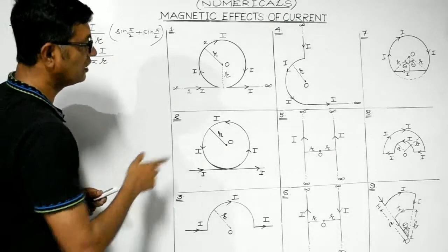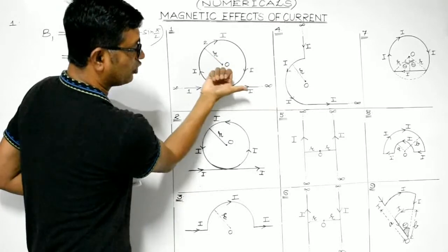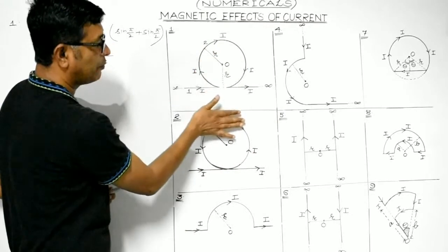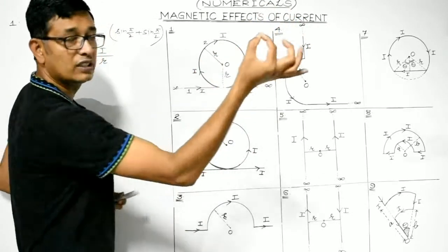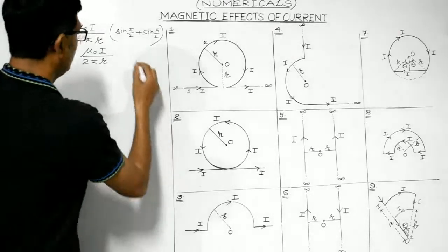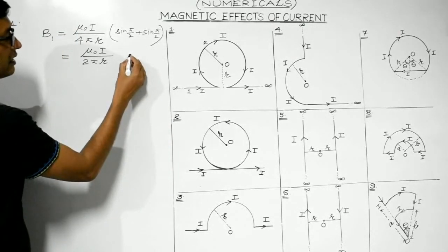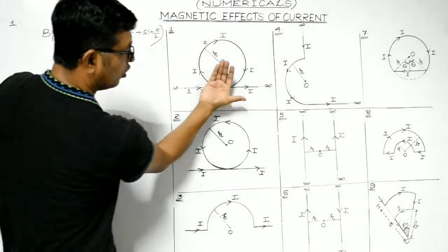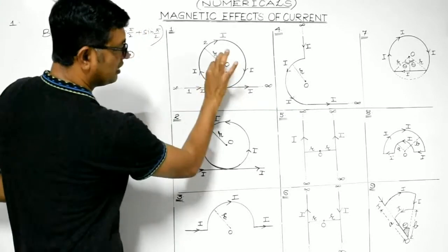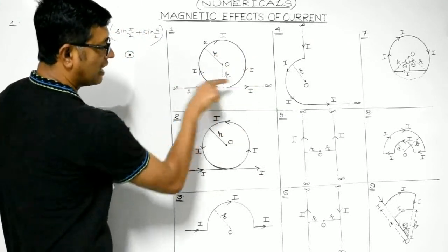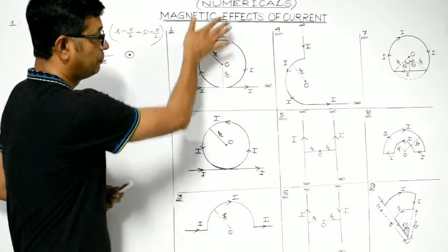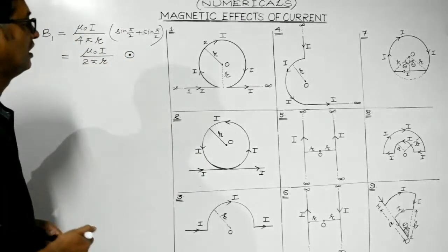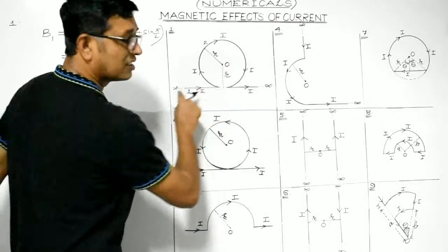And what about the direction, students? At this point, the magnetic field lines due to the straight current carrying conductor will appear to be coming out. So if we draw a tangent at point O in the outward direction, that will give you the direction of the magnetic field. So it is directed perpendicular to the plane and directed outwards. And this is the symbol for indicating its direction, right? So look, hold this current carrying conductor, and the rest of the fingers are curling in the outward direction. So the direction of the magnetic field due to the straight conductor at point O is perpendicular and outward. That is represented by this symbol, isn't it? So the magnetic field at point O due to the straight conductor is over.